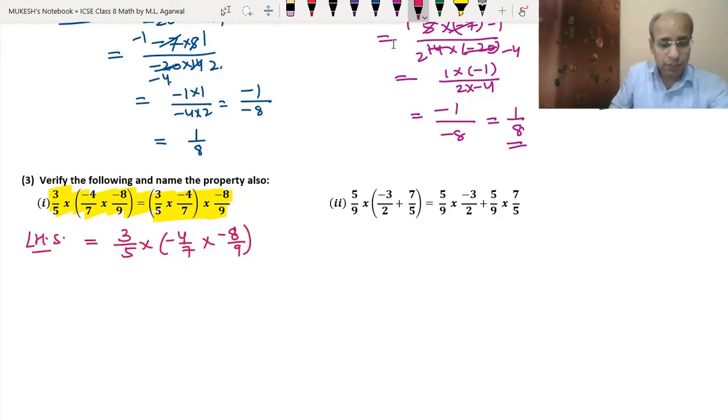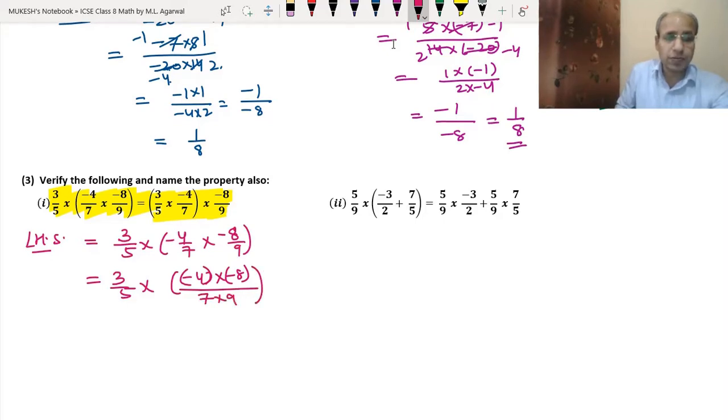Okay, so here in both numerator and denominator nothing is common, so we cannot reduce them. So we write 3 upon 5 into minus 4 into minus 8 divided by 7 into 9. It means numerator with the numerator, denominator with the denominator is multiplied. So 3 upon 5 into, see, minus 4 into minus 8 is plus 32, because when we multiply two negative numbers, it becomes a positive number. And 7 into 9 is 63.